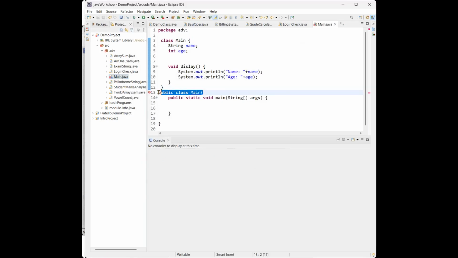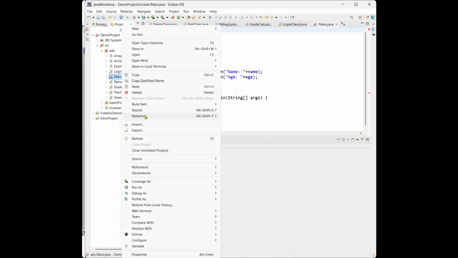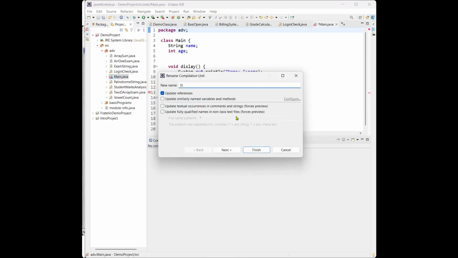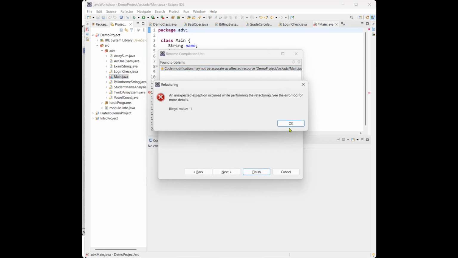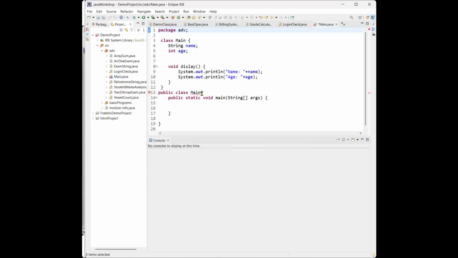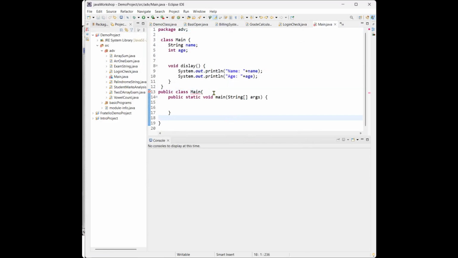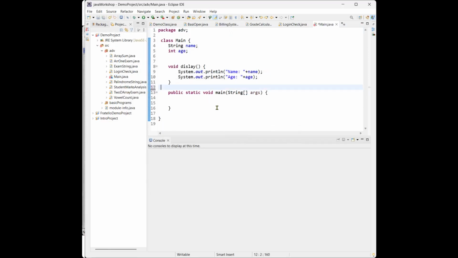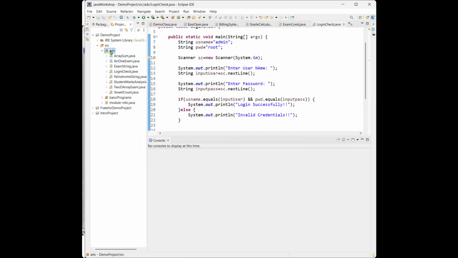So see, let me do this. Okay, now main. Now what I need to do, okay, one second, let me delete this and do it once more.